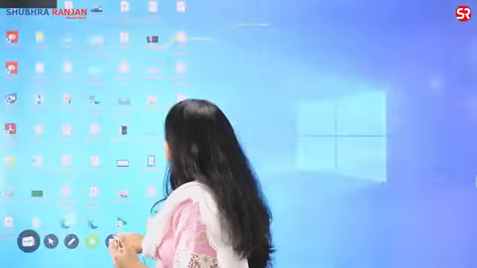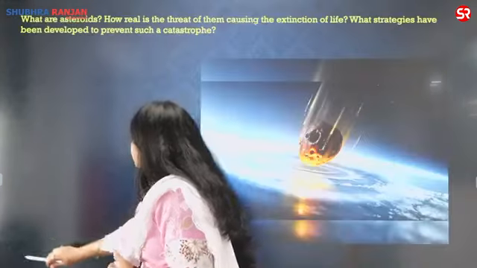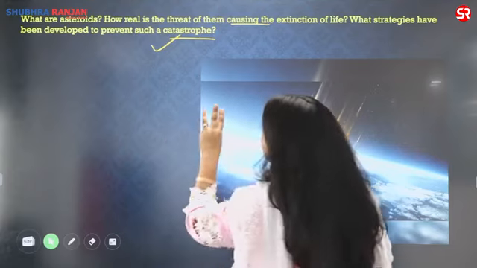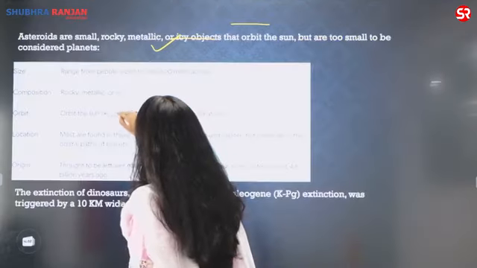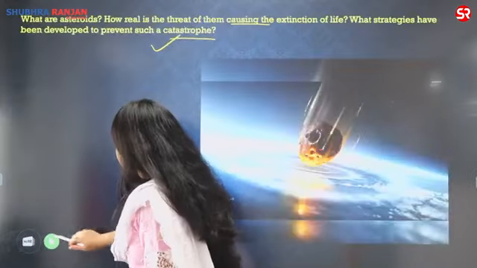Now, let us try to understand what are the demands on this question. This question has three parts. In the three parts of this question, they are asking about what exactly are the asteroids.